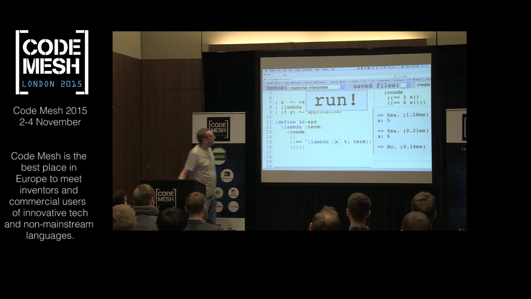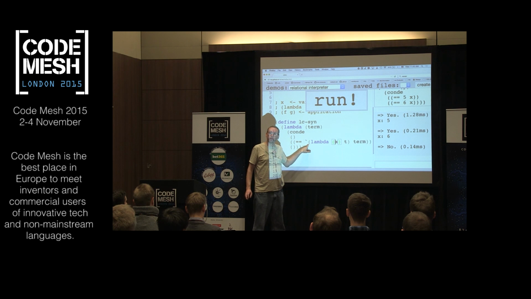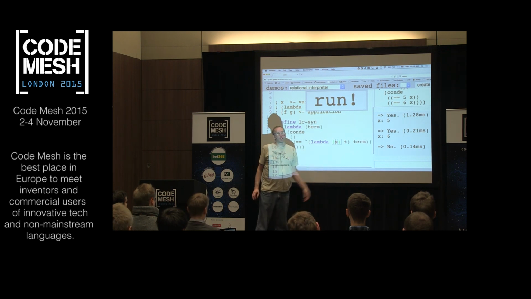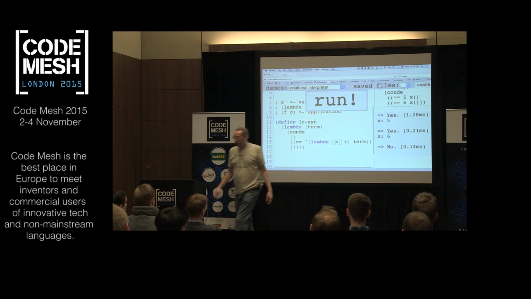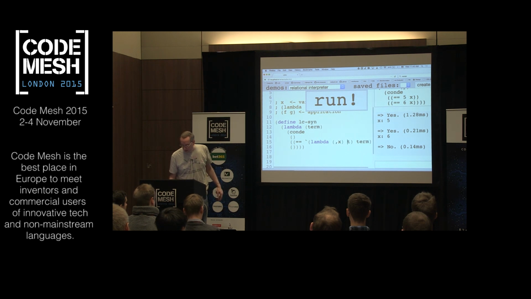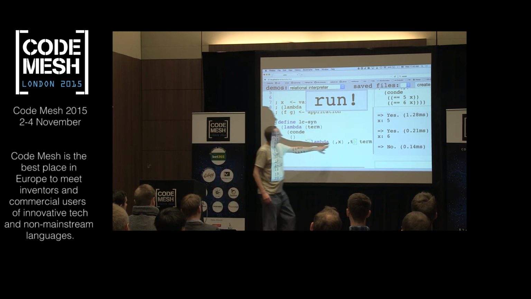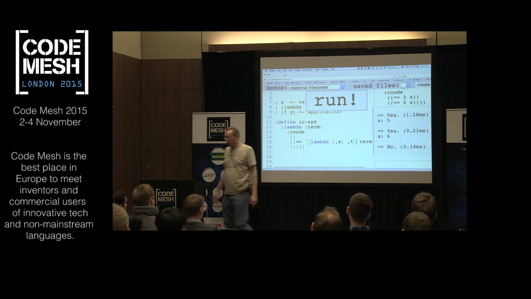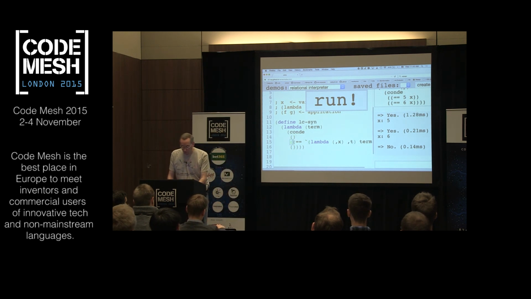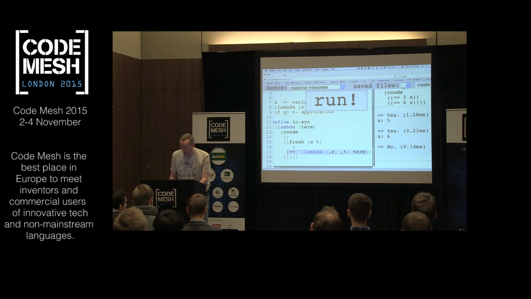One way to do this in Scheme is with the backtick operator, called quasi-quote. It's sort of like a string interpolation style thing, if you're familiar with that. Basically, if we put a comma in front of sub-expressions, those are holes to be filled in with whatever the values of x and t are at that time. And we need to have some x's and t's here. So I'm going to create a fresh so I can have two new logic variables for x and t. Okay, so I'm creating two new logic variables. And I'm going to grab that.